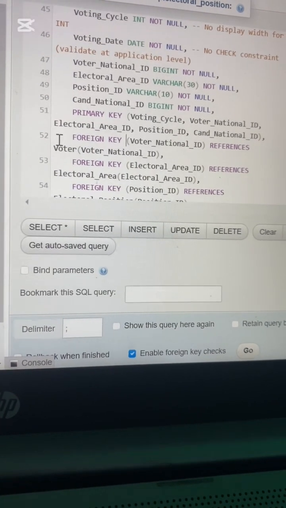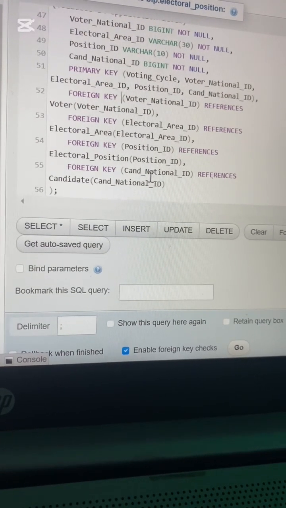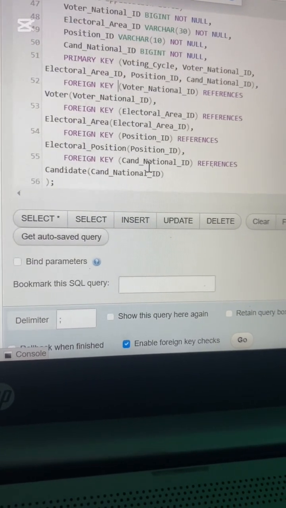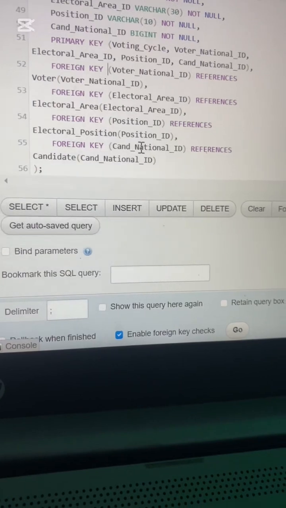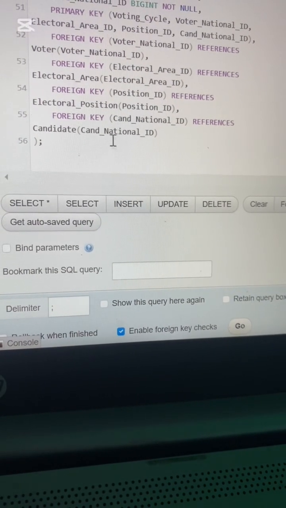If I change the ID of one person here, I'll also change it in the other table without actually having to change it. It just changes automatically since they're the same thing. Then the foreign key here, same thing, same thing, same thing.